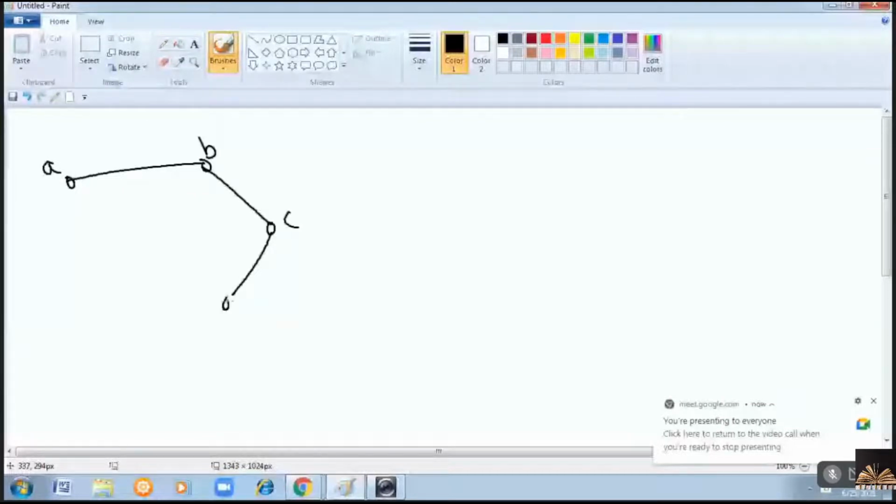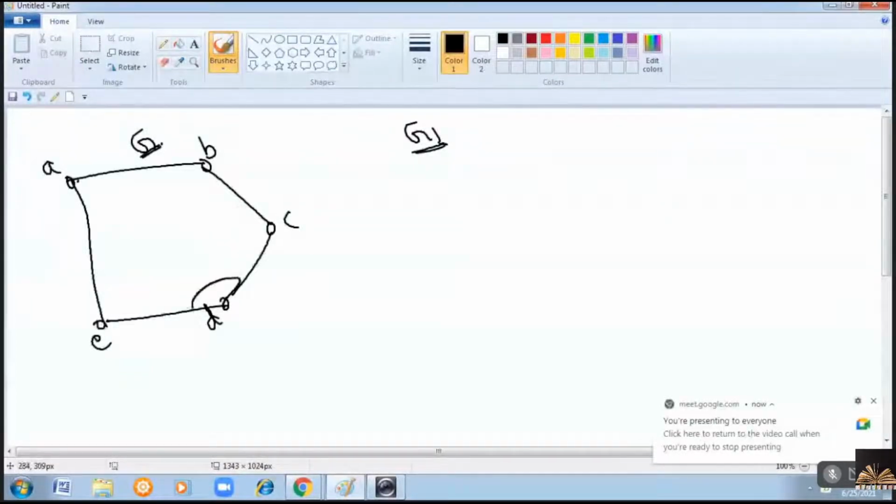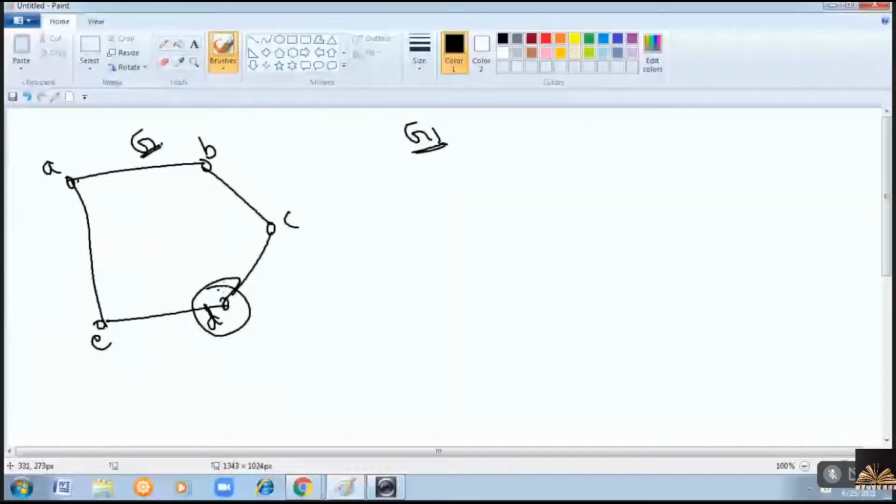Let us suppose this is one graph, right? Now this is G. Subgraph G1 can be, you can remove some of the edges or you can remove some of the vertices, right? Let us suppose if I have removed D, when I remove this vertex D, whatever the edges are incident to it will also be removed. Why? Because there is no vertex D. So whatever is connected to D should be removed. Then the graph will be like A, B, C, E.